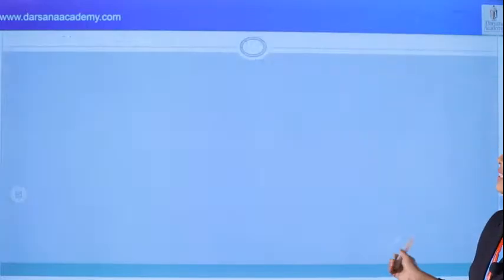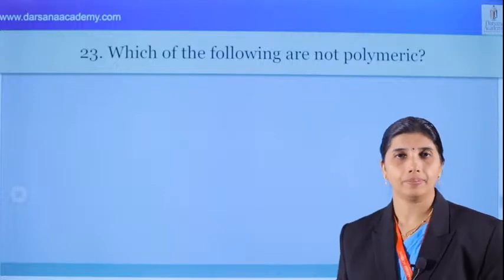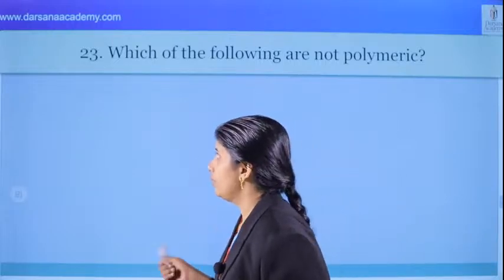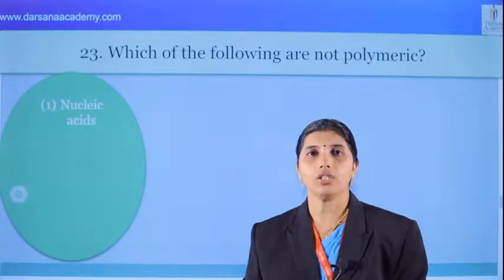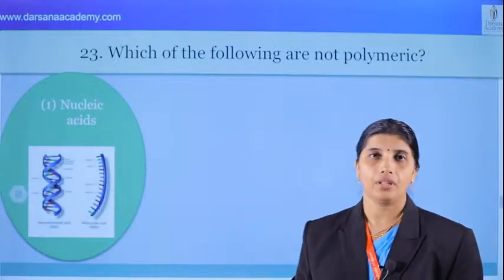And what about the next question? Which of the following are not polymeric? Polymeric means monomers group together to form a polymer. First option, nucleic acid. What is nucleic acid? They are polynucleotides, DNA and RNA.